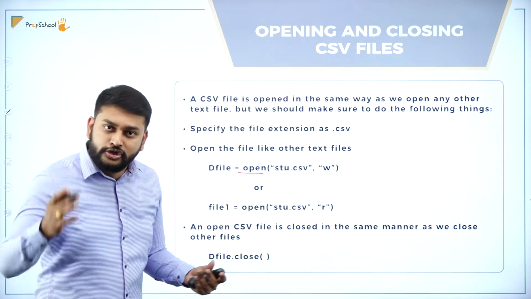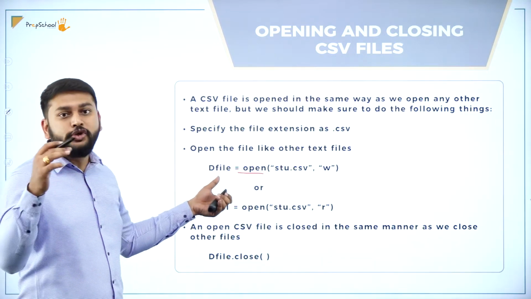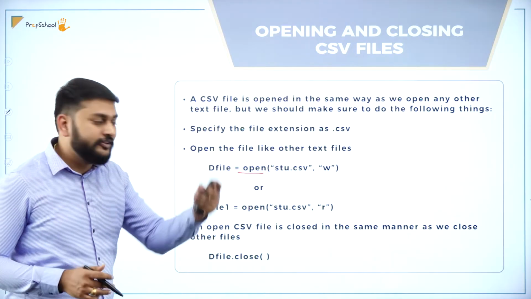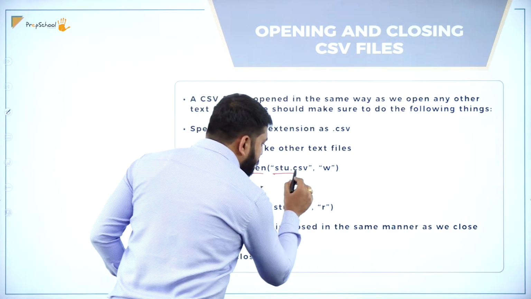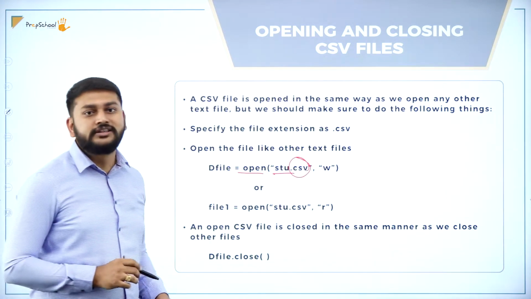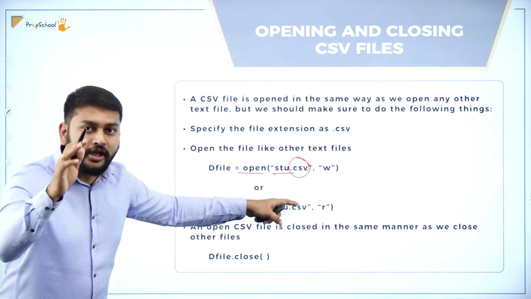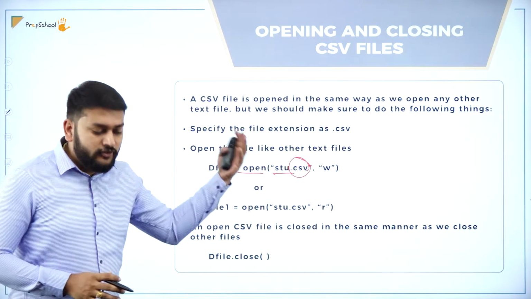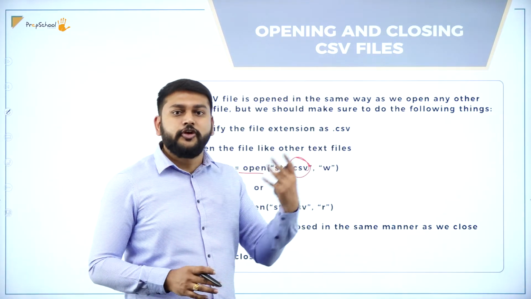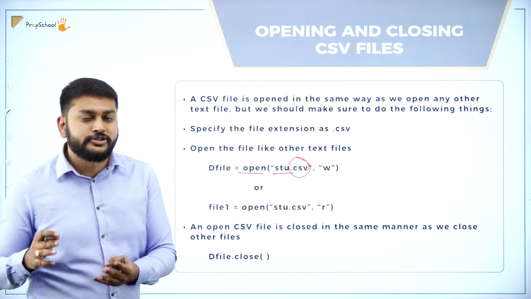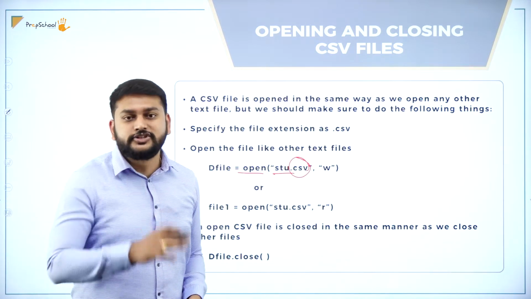I use the open function to open the CSV file, observe the file extension .csv, and I'm opening it in write mode. Even in this file, I can perform both read and write operations.